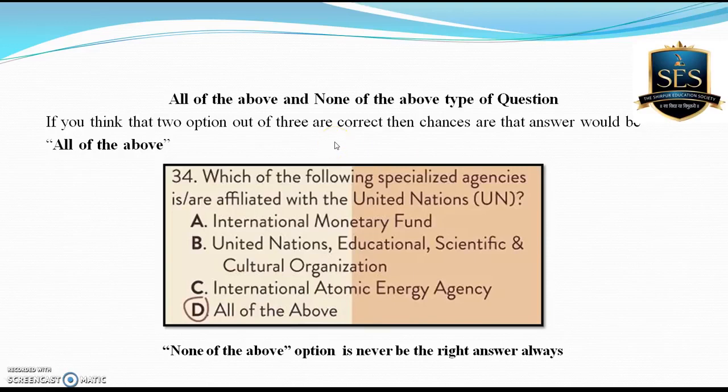Also seen that some of the questions contain answers like: none of the above, all of the above. 101% none of the above will not be the answer. So whenever you find a none of the above type of option, it will never be the answer to that question. Now come to all of the above. All of the above will be the answer when, among the 3 options, for example A, B, C, you feel that 2 options are right. Then there is a chance that the right answer will be all of the above.